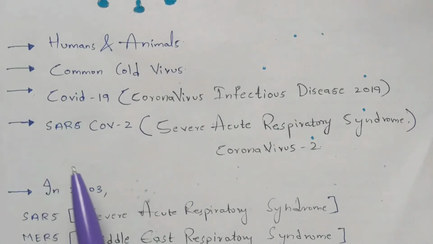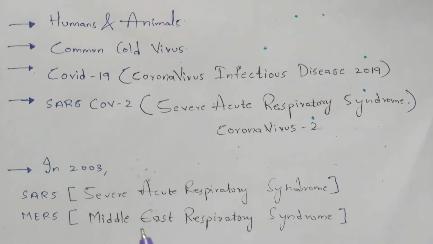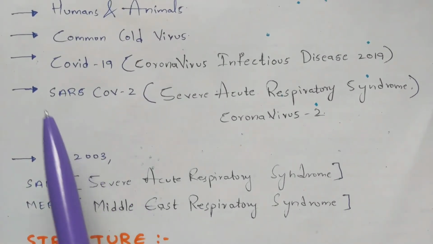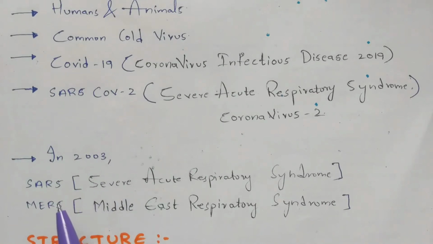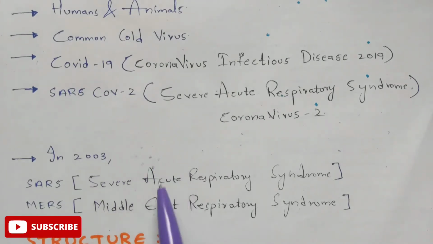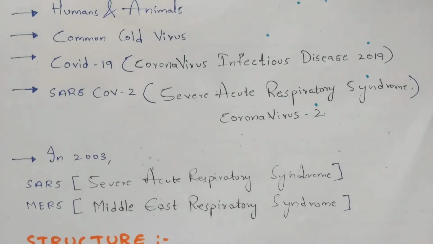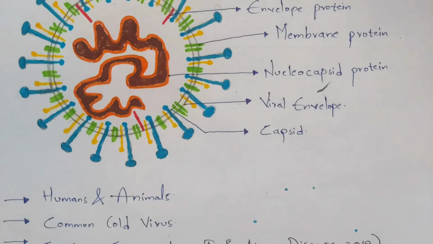So not only now, in the year 2003 there were two other viruses which are similar to this SARS-CoV-2. They are SARS and MERS. SARS means severe acute respiratory syndrome, and MERS means Middle East respiratory syndrome. So these are the two diseases which were mainly caused by coronaviruses in the year 2003, right? So this is just the introduction which I wanted to give you regarding this COVID-19. And now let us discuss the structure of the COVID-19 by looking at this diagram.